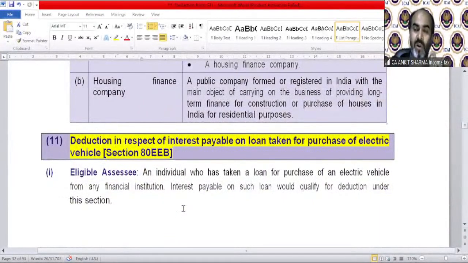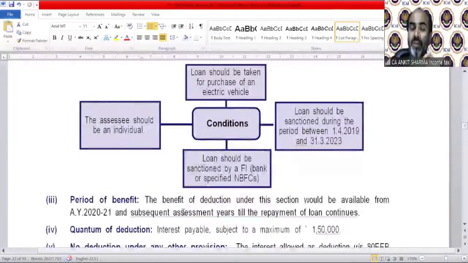80EEB stands for loan taken for an electric vehicle, of course, and it will be 1,50,000. It's also for interest value. So if you are paying interest on repayment of a loan taken for an electric vehicle, 1,50,000 can be claimed as a deduction.